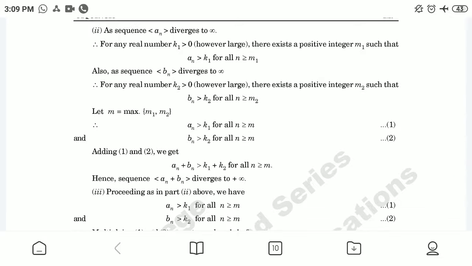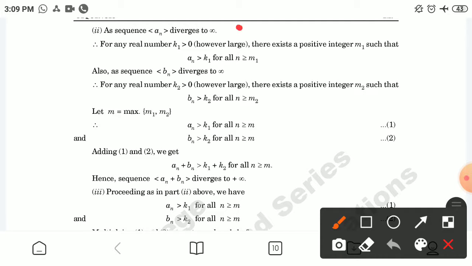Now for the second result, as sequence an diverges to infinity, using the definition of divergence to infinity, for any real number k1 greater than 0 however large, there exists a positive integer m1 such that an is greater than k1 for all n greater than or equal to m1. Also, as sequence bn diverges to infinity, for any real number k2 greater than 0 however large, there exists a positive integer m2 such that bn is greater than k2 for all n greater than or equal to m2.